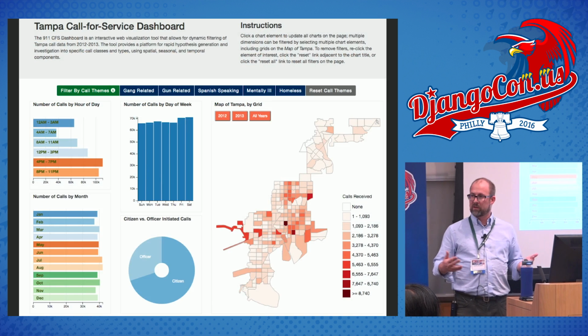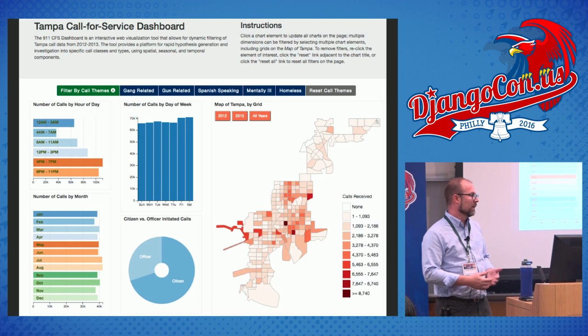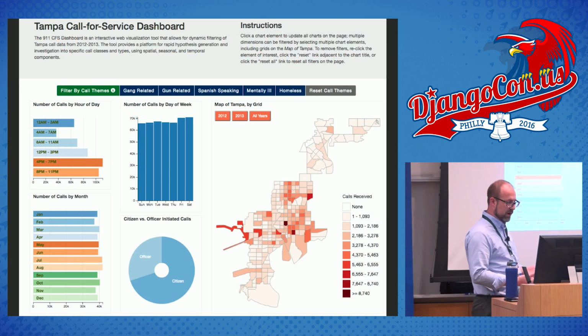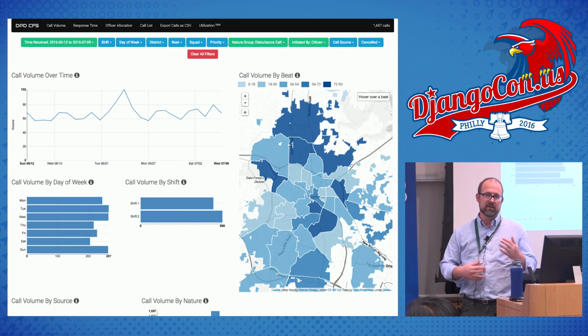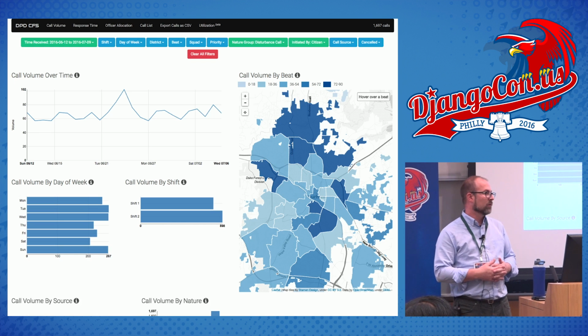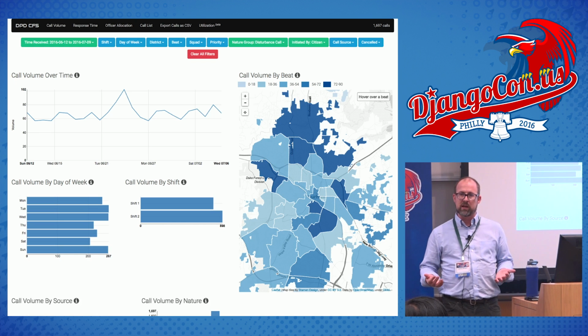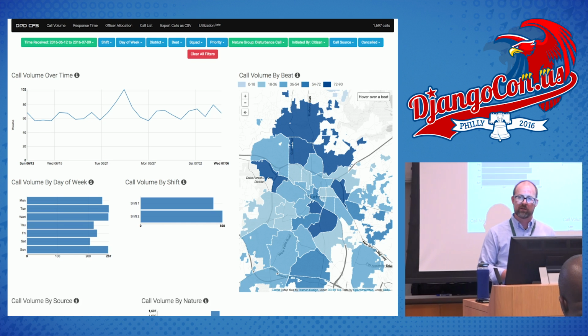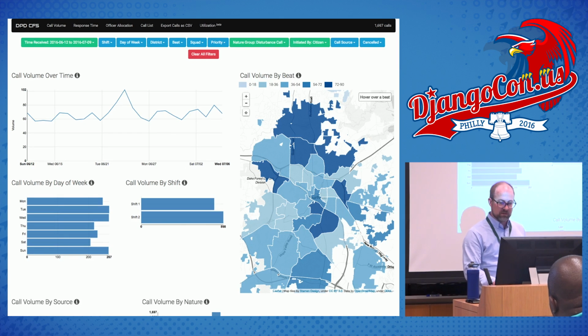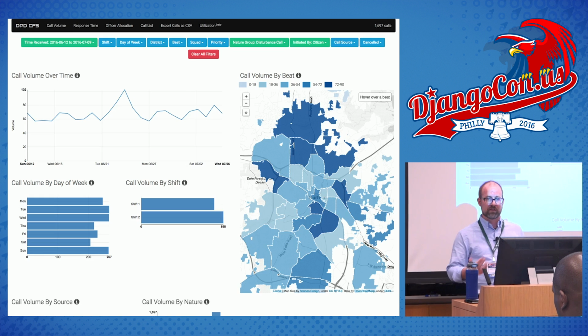And so they said, hey, we would like for you to build something better that we can really use for millions and millions of records. This is what I ended up building, and we'll look at it in detail later. I built it with the back end of Django, where I do all my data processing, and then a front end using D3. D3, if you're not familiar, is a data visualization library in JavaScript.